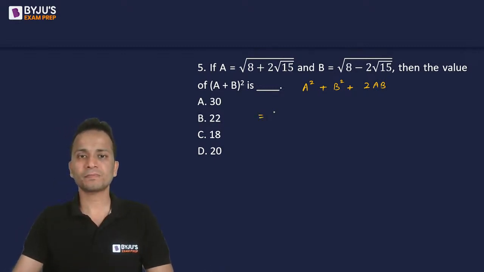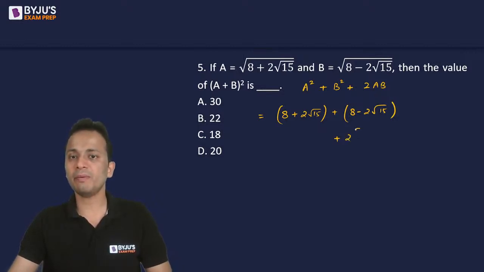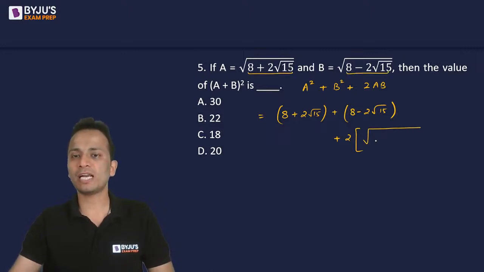Let's simplify this. So a is under root of 8 plus 2 root 15. A square will be the square of this number, so the square root will be removed. So a square will be 8 plus 2 under root 15. Then b square will be 8 minus 2 under root 15. Then twice of AB. Now A multiply B will be under root of this number multiplied by this number. So that will be 8 square, that is 64 minus.